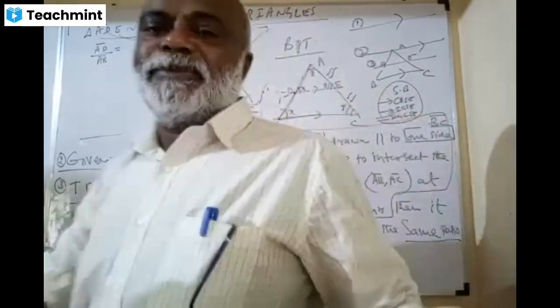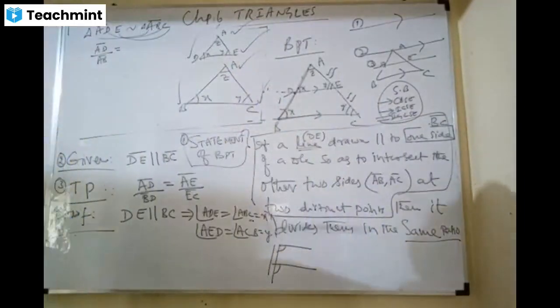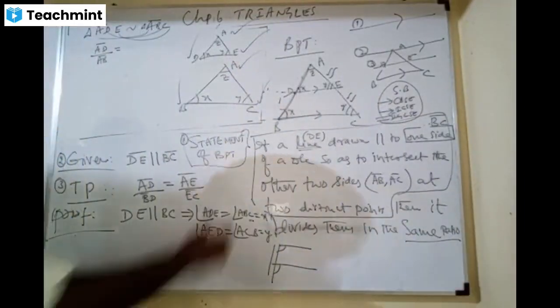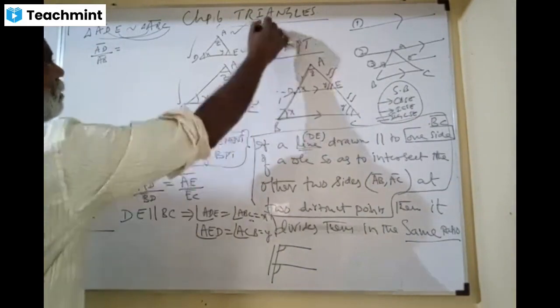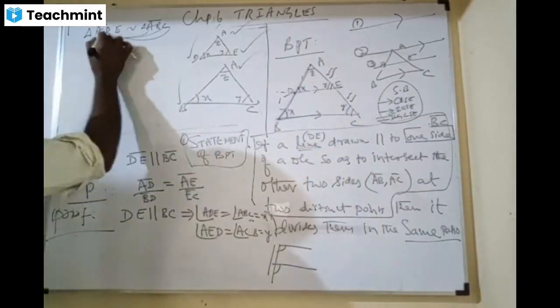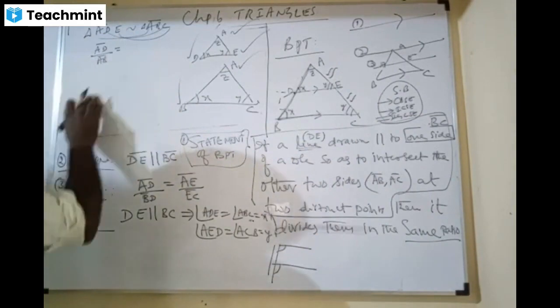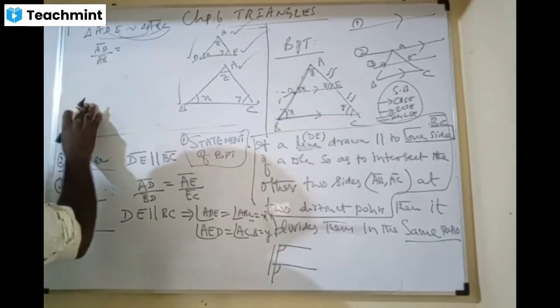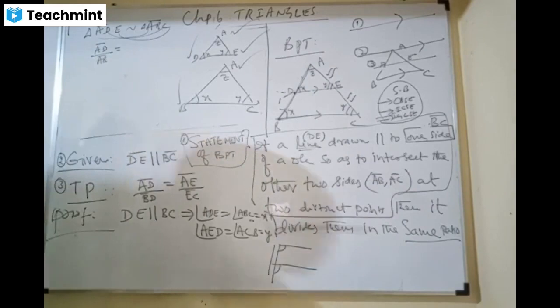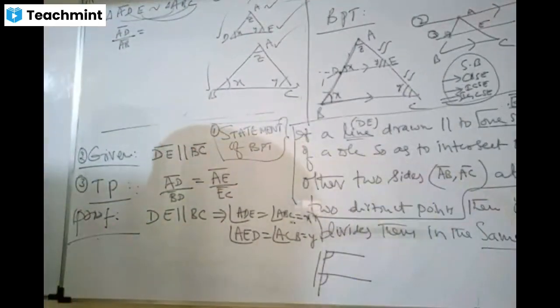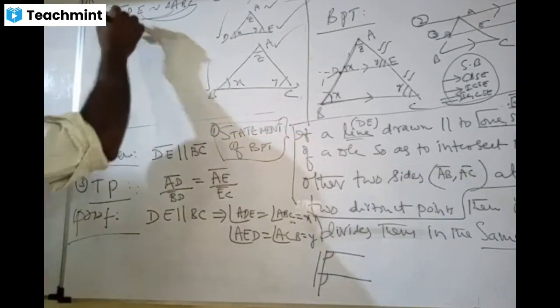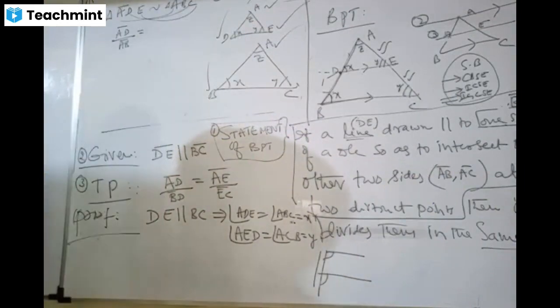Friends, here AD by AB. Tell me the next one. Proportional, how do you say it? AD by AB. Next, AE by AC, sir.